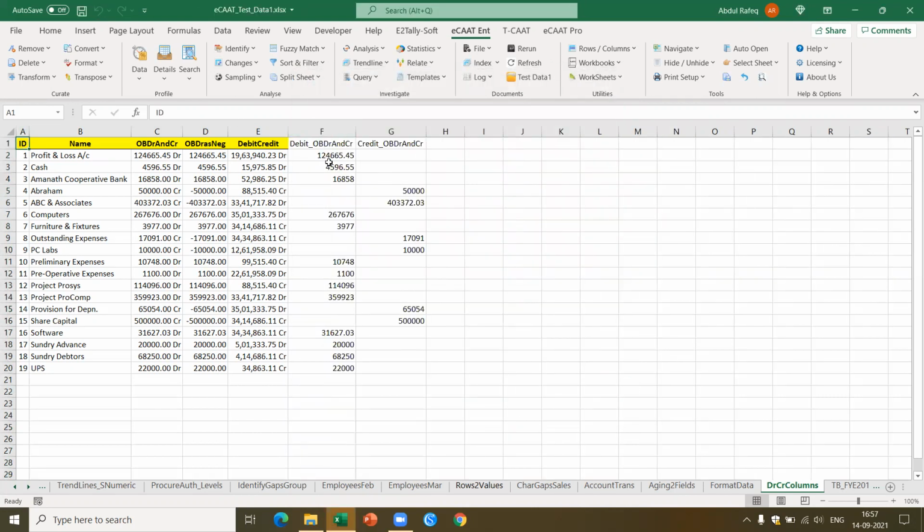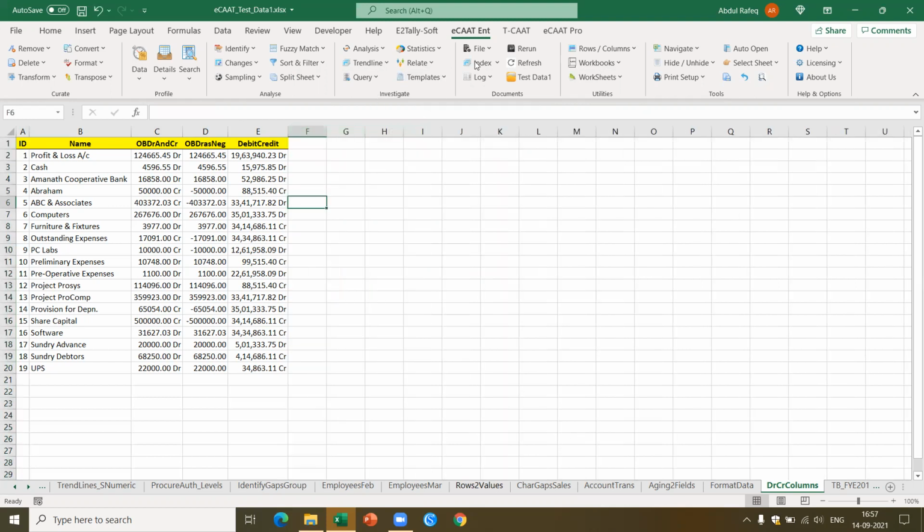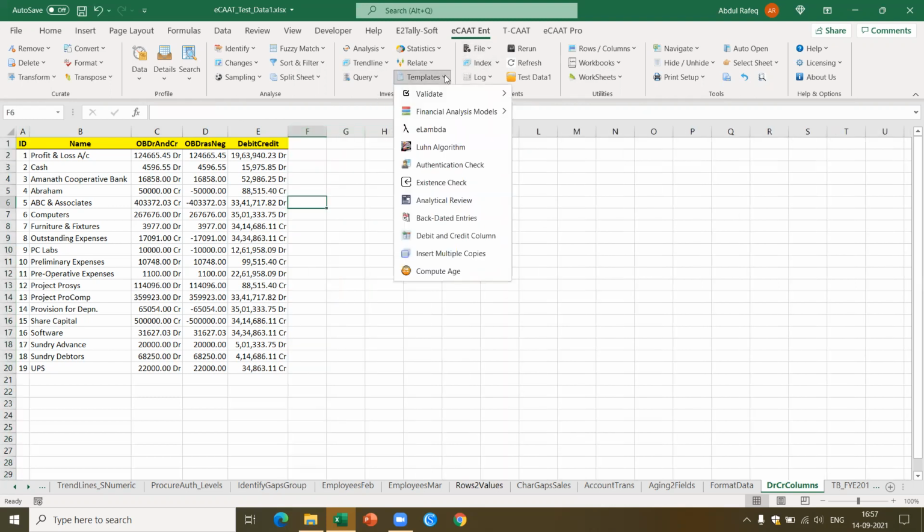Now, if you see, based on the debit, it has come in the debit column, and based on the credit, it has come in the credit column. Similarly, let's say I got this debit amount like this, where I got the amount with minus. Based on the sign, I can segregate this and put it in a different column. So same function, I'm going to use it differently. I go to the templates, I go to debit and credit column.